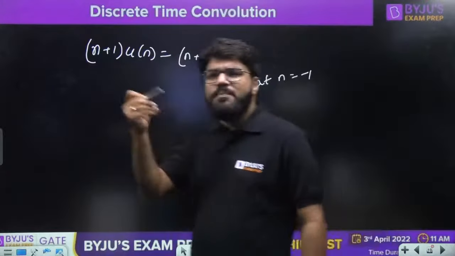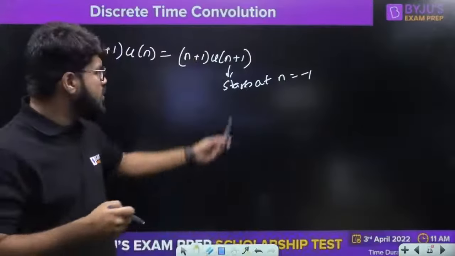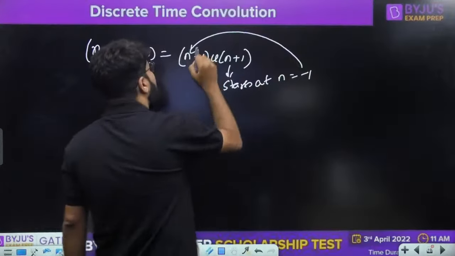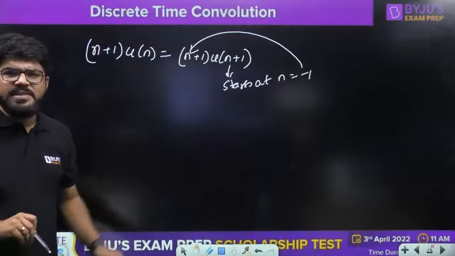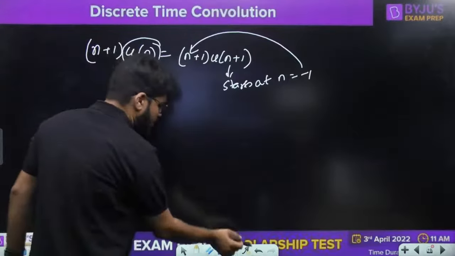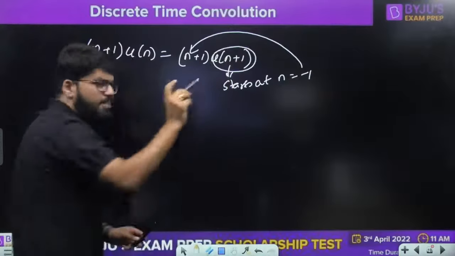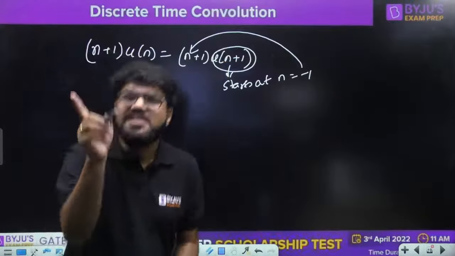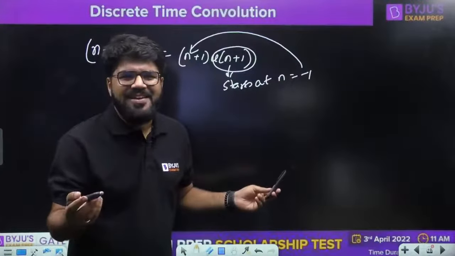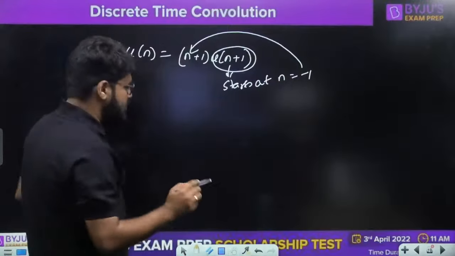U of n plus 1 will start from n plus 1 equal to 0, that is n equal to minus 1. And if n equal to minus 1 is placed here, anyway the answer will be 0. This is going to start from n equal to minus 1, but its value there is 0, so eventually it is also starting from 0.